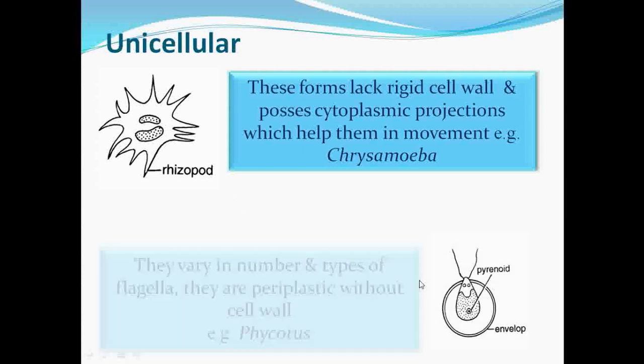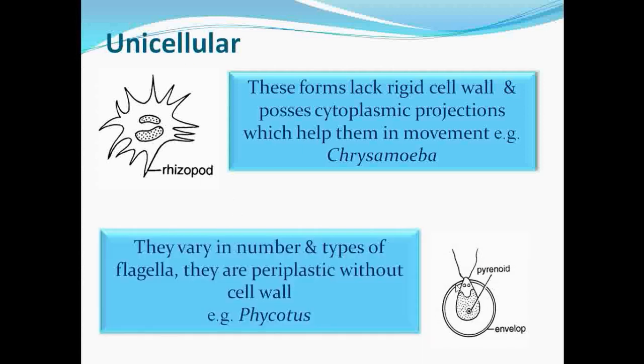Then next comes the flagellated type. If you observe this cell and this cell, what is the difference? Here the cell wall is absent, but here the cell wall is present and it shows the presence of flagella. That's why it is called flagellated.